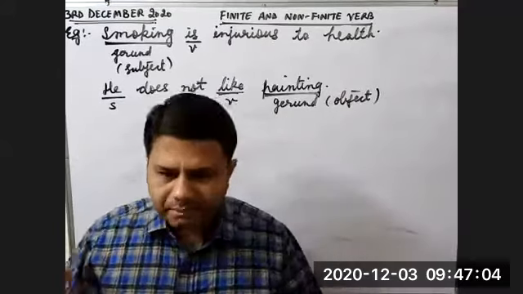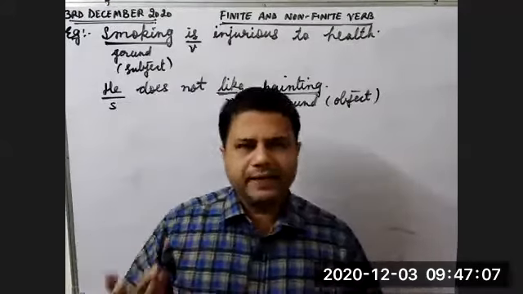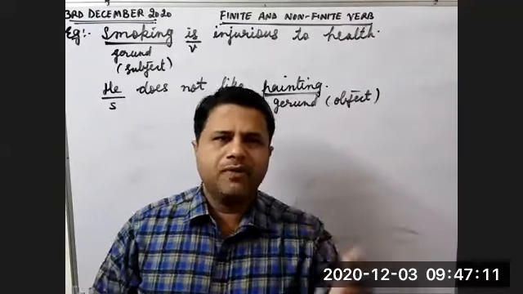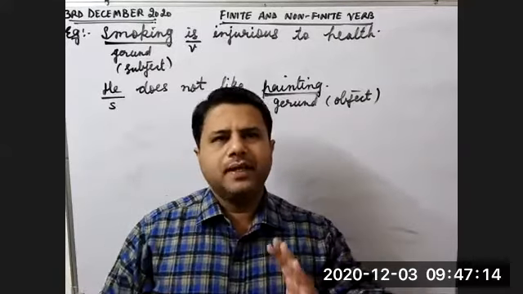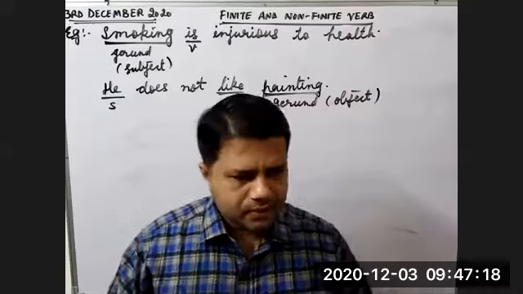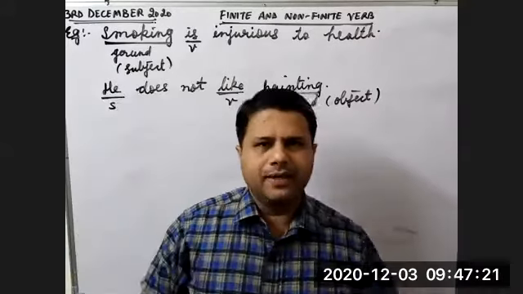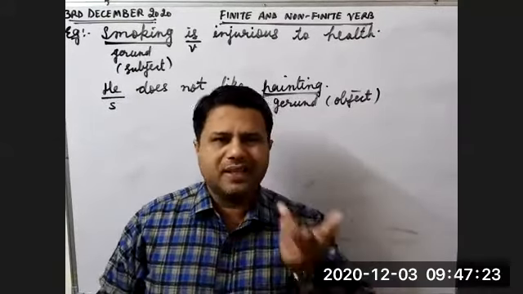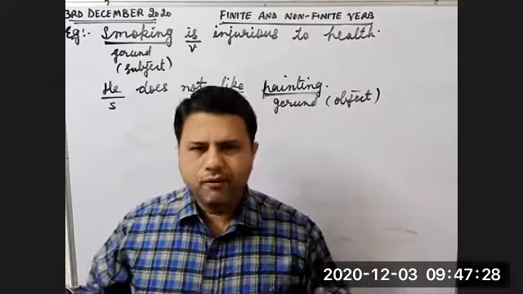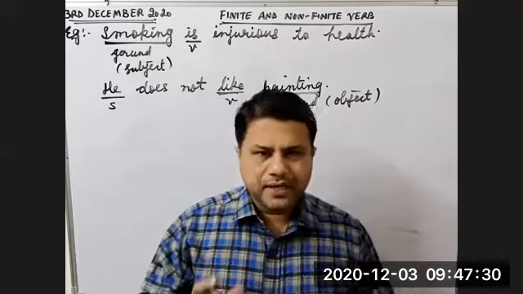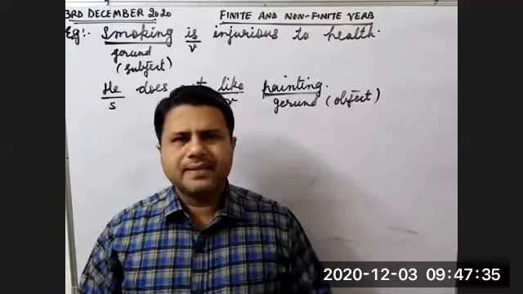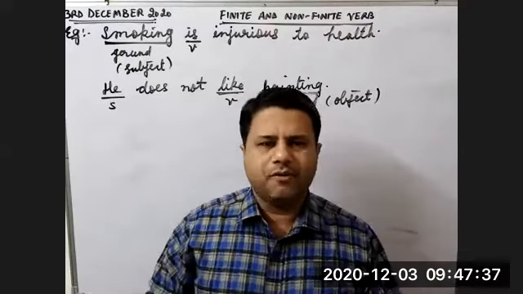Painting is a verb, but here it is used as a noun. Here it is the name of some picture. In the first sentence, it is the name of some activity, smoking. So whenever we have a naming word, it means we are talking about a noun. What is a noun? Noun is a naming word. So smoking is a noun. Painting is also a noun. In the first sentence, the gerund is used as the subject of a verb. In the second sentence, it is used as the object of a verb.